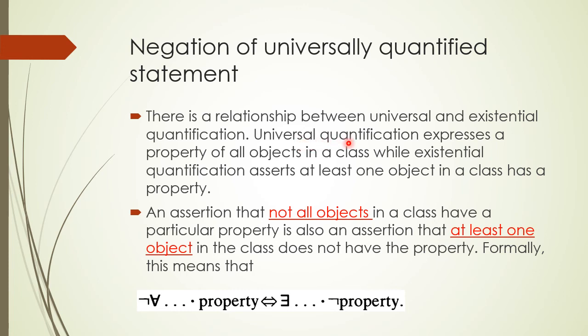Universal quantification expresses a property of all objects in a class, while existential quantification asserts at least one object in a class has that property. An assertion that not all objects in a class have a particular property is also an assertion that at least one object in the class does not have that property. Formally, this means that by applying the negation on for all with the property, it would become there exists with the negation of that property.